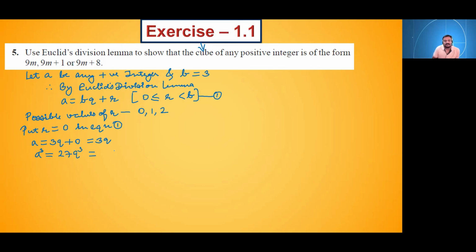Now here, check 9, 9, 9. So 9 we will have to take common. So 9 outside, inside the bracket, what will I write? 3q cube. This 3q cube is also an integer. So what can I write? 3m1. Is it clear to you?